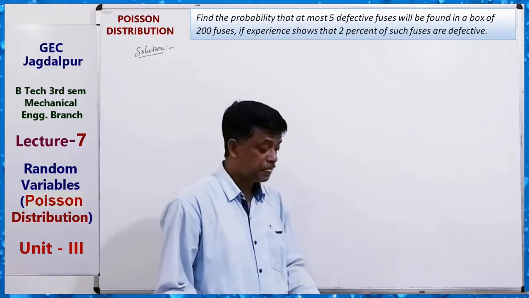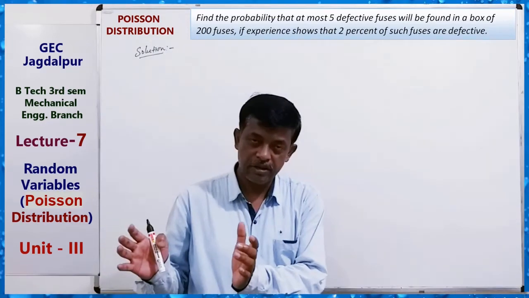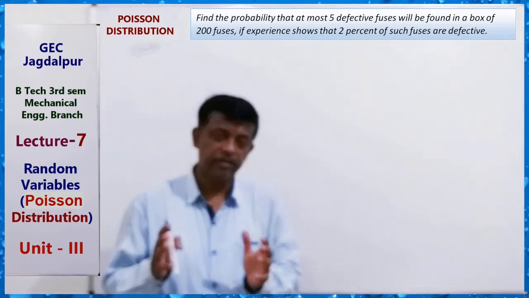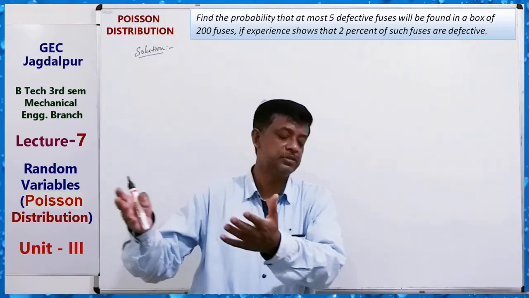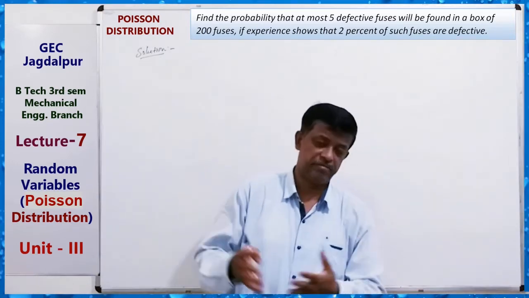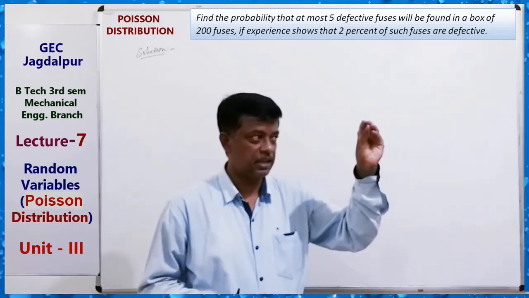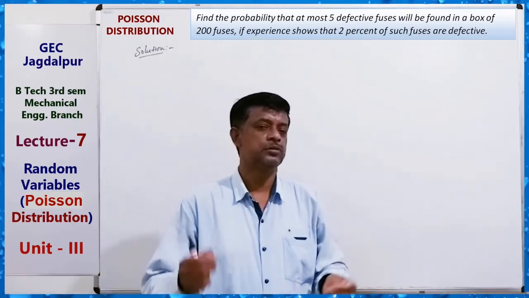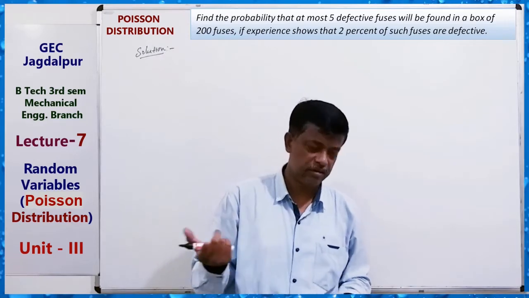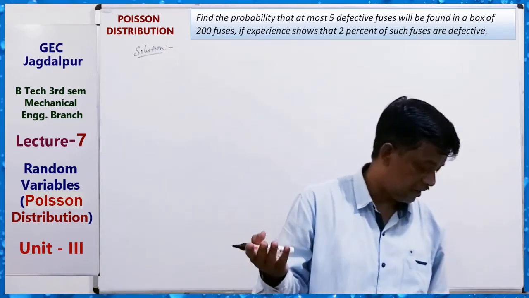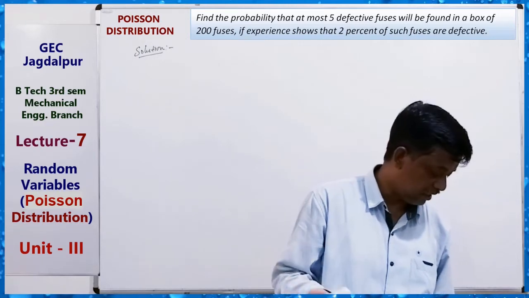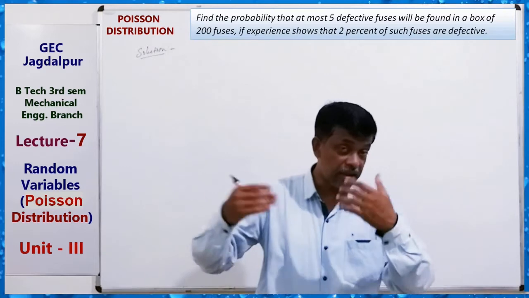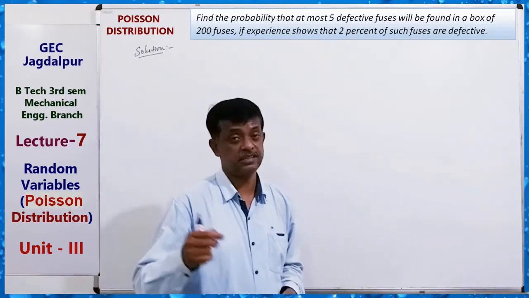The box has 200 fuses, and we have to find the probability that at most 5 fuses are defective. That is n equals to 200 and P equals to 2 by 100. We can get m, and then find the probability for R less than equal to 5.